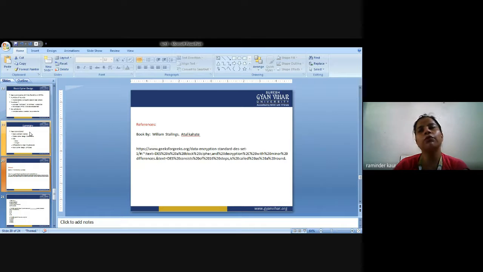Otherwise, if you want to have the basic knowledge about the key concepts of network security, then you can go for Atul Kahate. So these are the two books that are available in the library. You can go anytime and get them issued and read the same. And there is one link that is given for your reference.